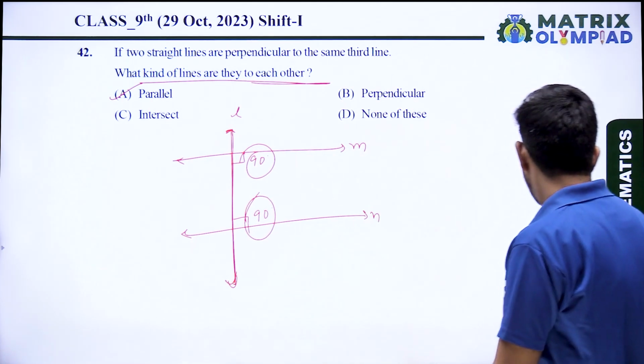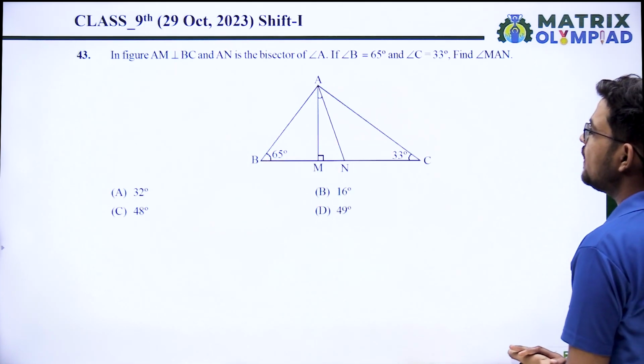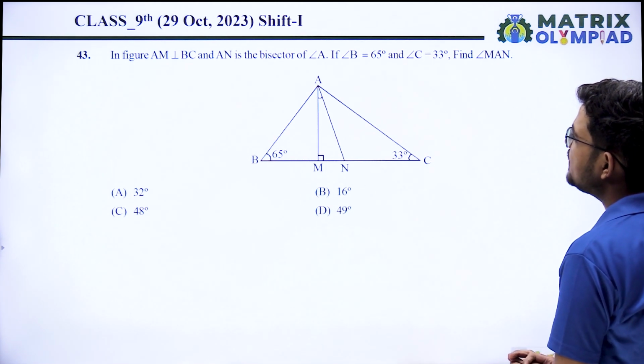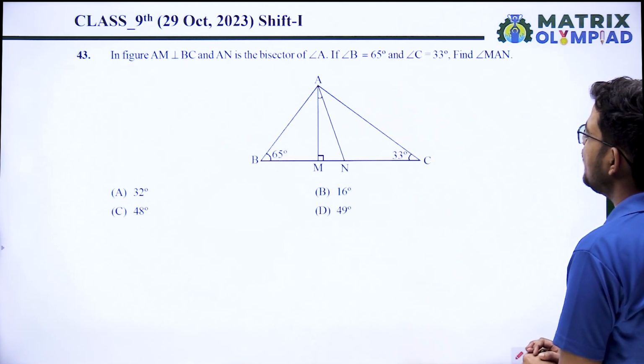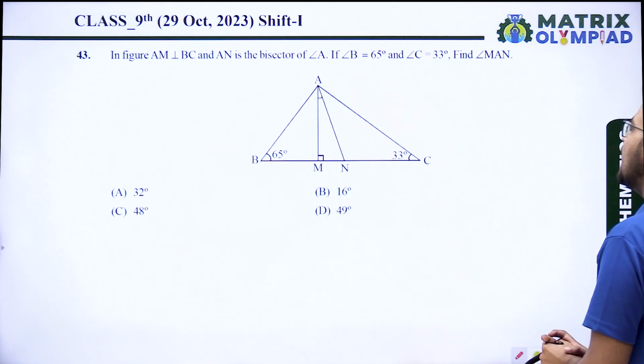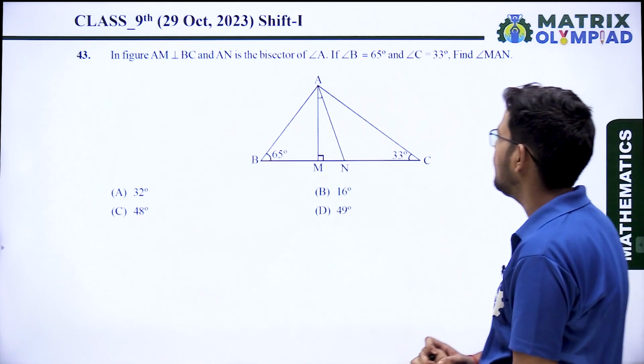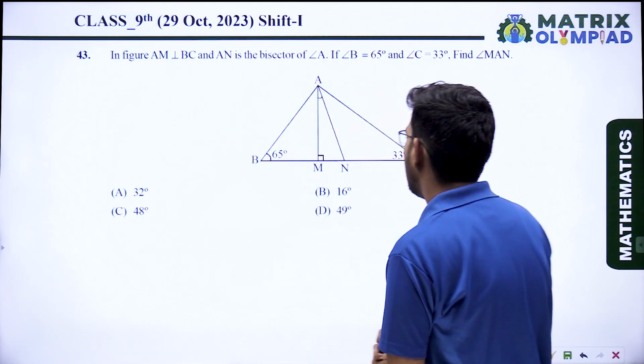parallel to each other. Next question: in the figure, AM is perpendicular to BC and AN is the bisector of angle A. If angle B equals 65 degrees and angle C equals 30 degrees, find angle MAN. We have to find the angle MAN.